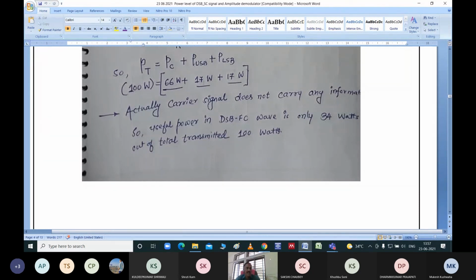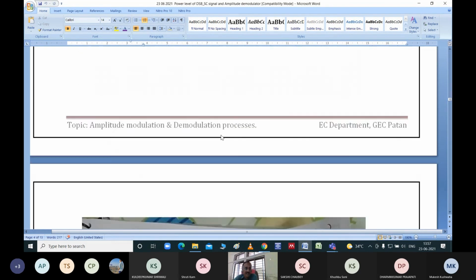And if these sidebands have a higher power level, then definitely they will have more strength. They can go up to a longer distance. So by suppression of carrier, indirectly what we are doing is enriching and strengthening the sidebands, and that is actually helpful to make a reliable transmission of that information itself. So that is the idea.